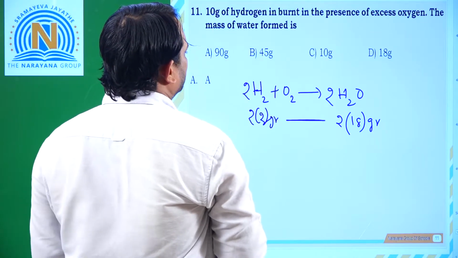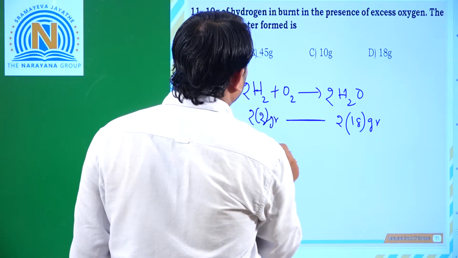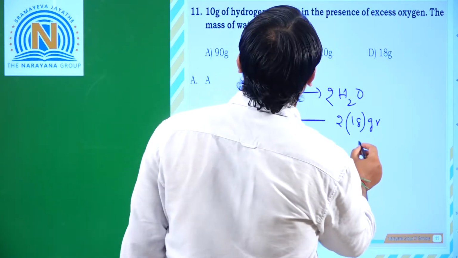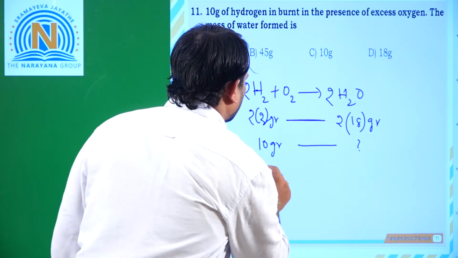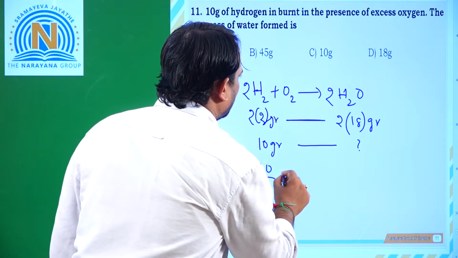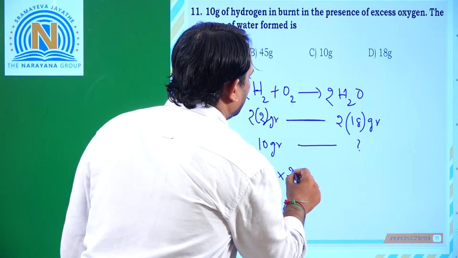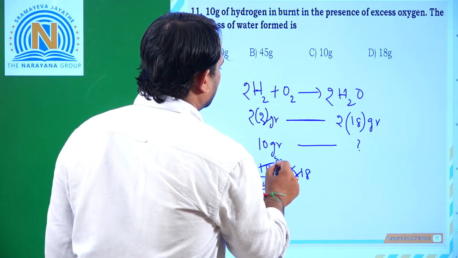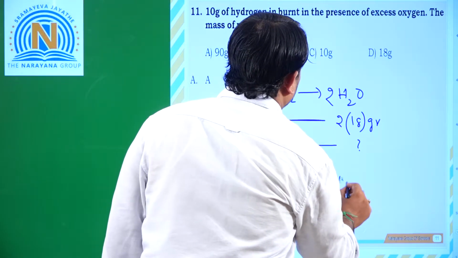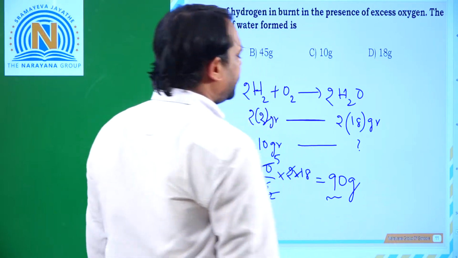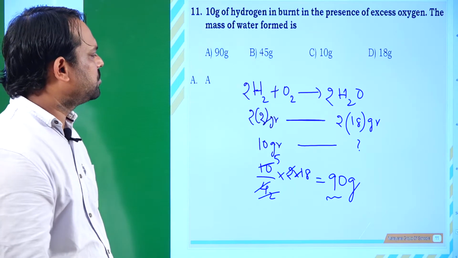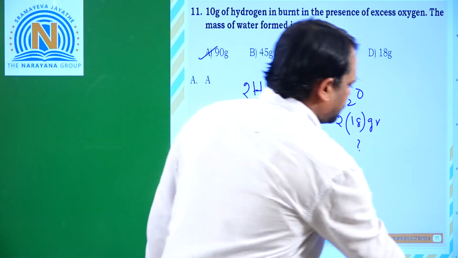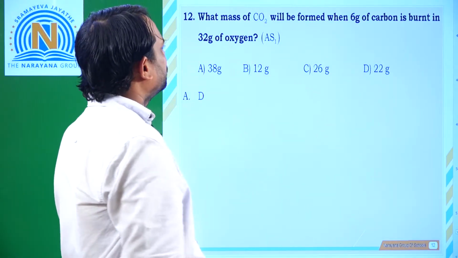So what is the question? When 10 grams of hydrogen is burned, how much amount of water is formed? That means 10 by 4 into 2 into 18, right? 2 ones, 2 2, 5 18s are 90. That means 90 grams. So which option is correct? First option is correct. And next we will move to 12th.